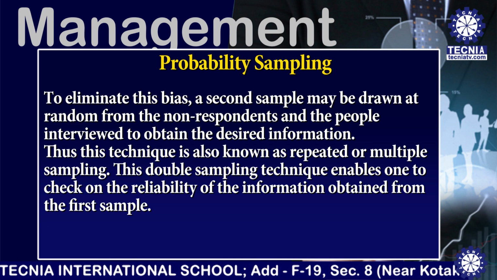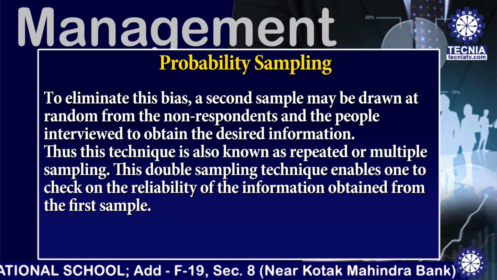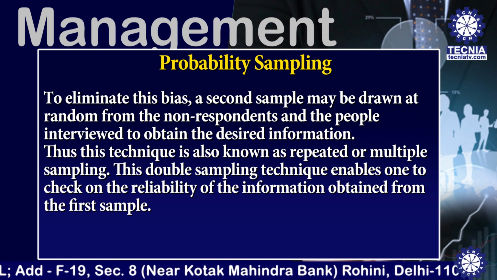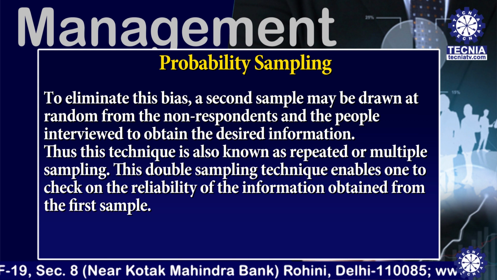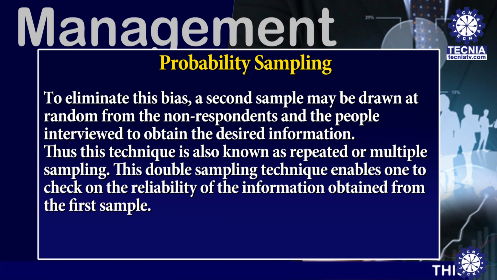To eliminate this bias, a second sample may be drawn at random from the non-respondents and the people interviewed to obtain the desired information. Thus, this technique is also known as repeated or multiple sampling.